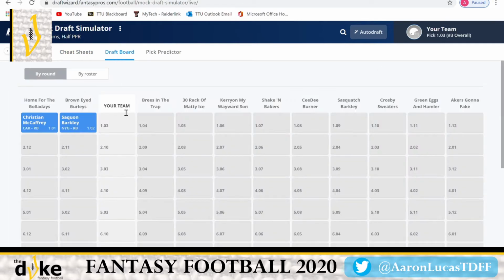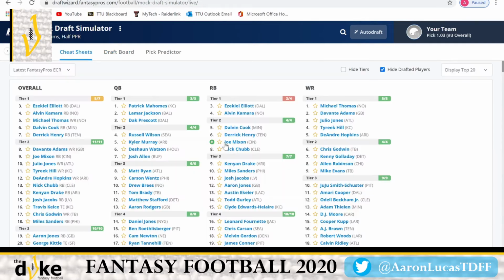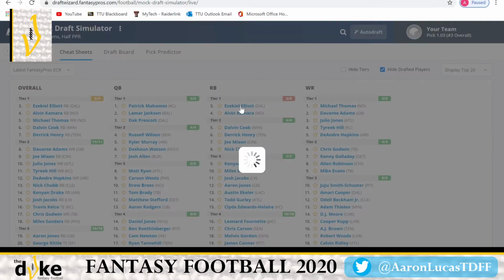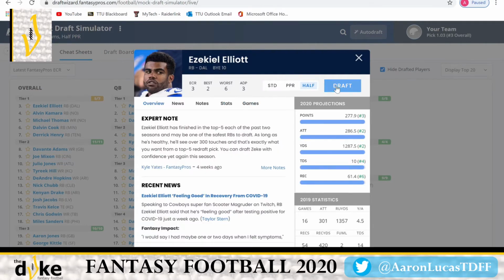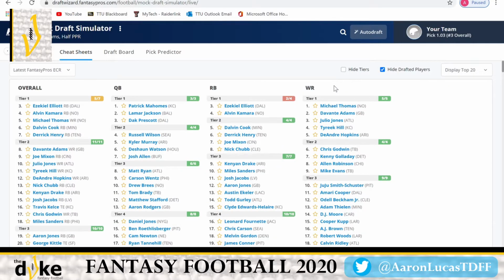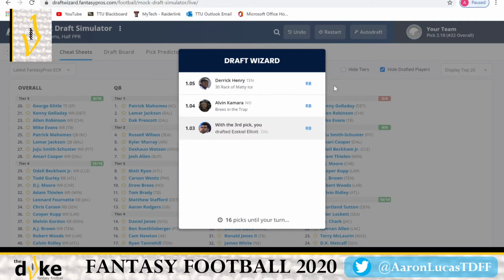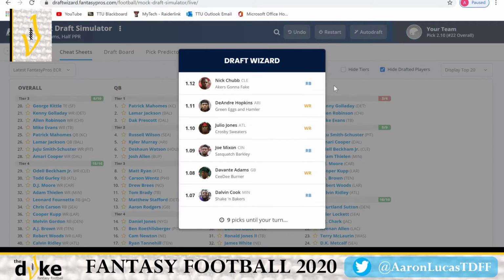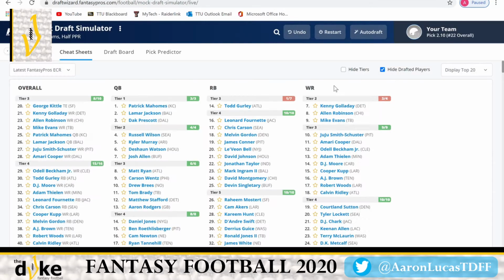And first thing off the board from the 3rd position is obviously Christian McCaffrey and Saquon Barkley. So we have plenty of running back options: Zeke, Kamara, Michael Thomas. That's really what you're looking at in this area. If it were me, I'm definitely going to stick with the running back. I like Zeke, so we're just going to go ahead and take that. It's pretty simple beginning order, but we'll see what happens here now that we are on the back end of the 2nd round and see what options are left for us.